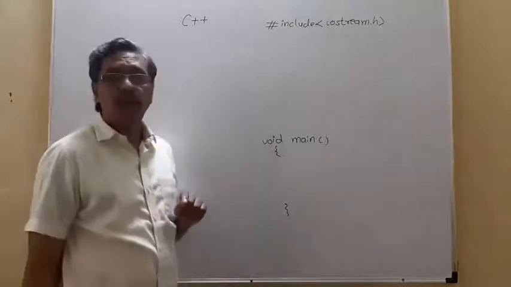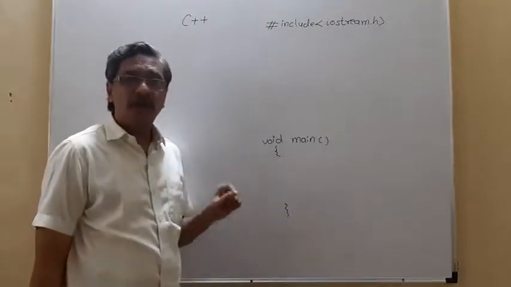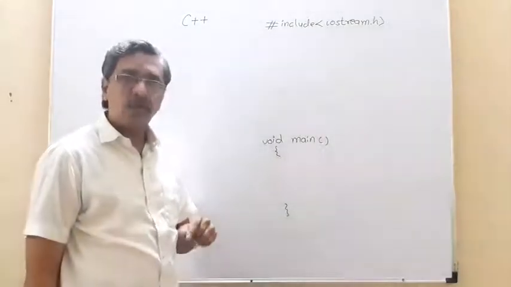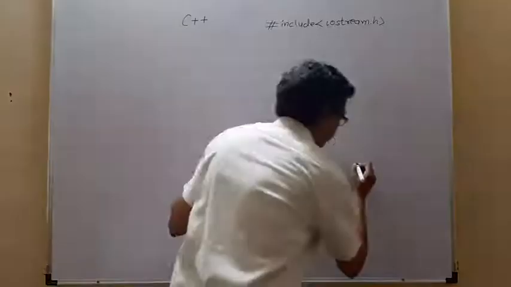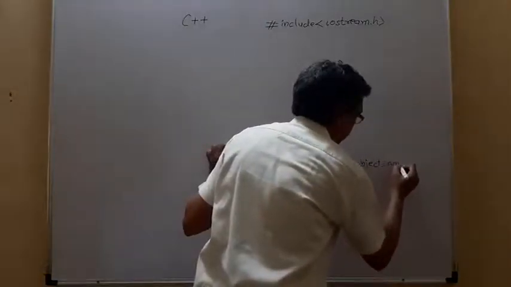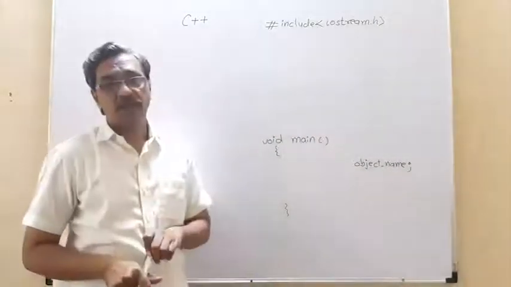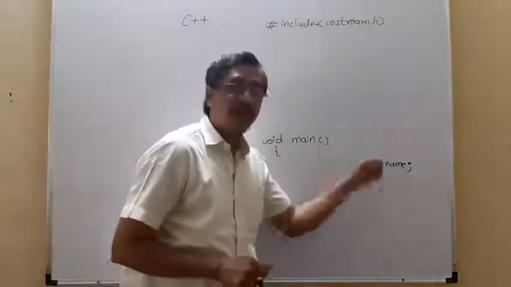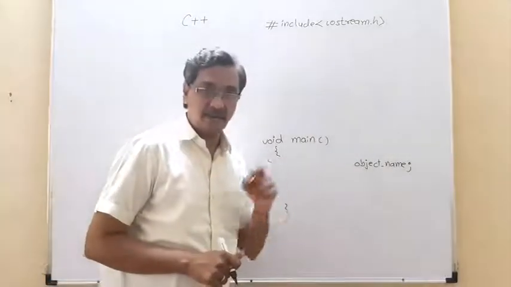The object-oriented programming system means in the main program, instead of declaring variables, we declare objects. We declare the objects. This object we create from a class.